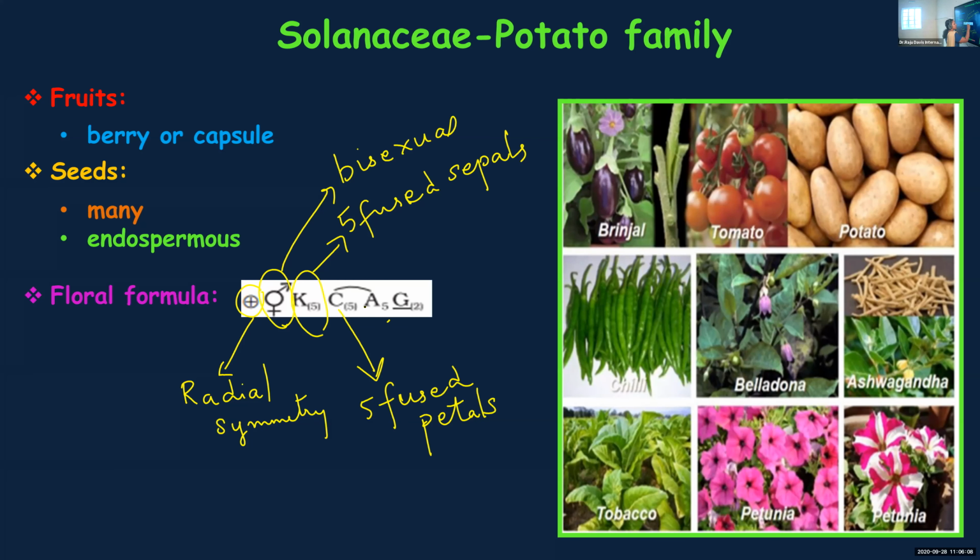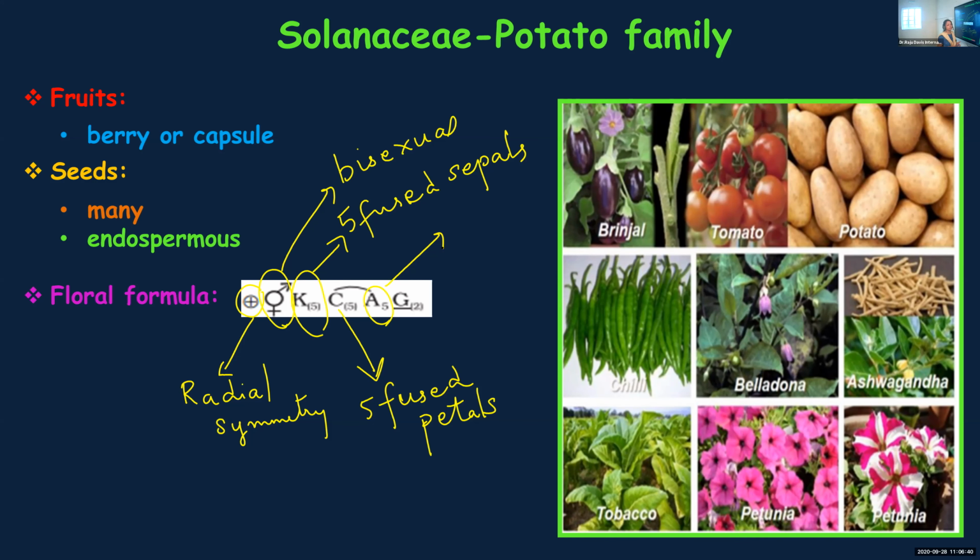Then, what does this indicate? A5. Anthony, A5 means what? A is androecium. Androecium consists of? What is there in androecium? Androecium is made up of stamens.